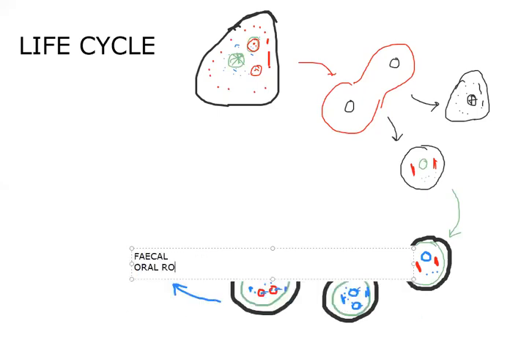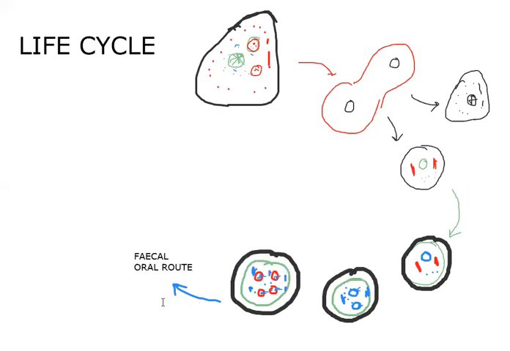So by the fecal oral route, these tetranucleate cystic stages enter into another human being. When they enter the lumen of the small intestine, due to the action of the enzyme trypsin, which is there in the human being, the cyst wall gets ruptured and the four-nucleated cystic stage will come out.